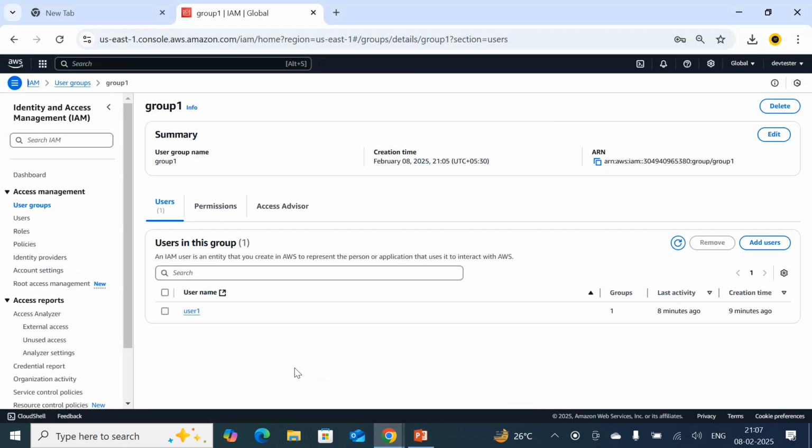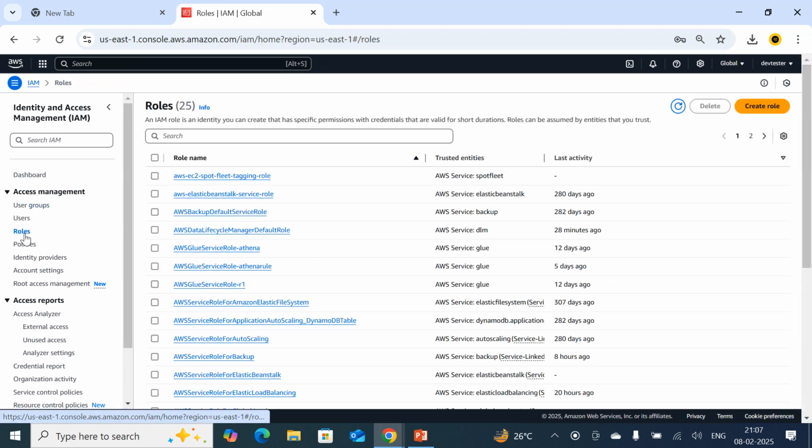So this is about groups. And if you think about roles, what do we mean by roles? In AWS we have two types of roles. One is default roles, which are given by AWS, and the other is custom roles. If you have a specific requirement, based on that requirement you create a role, and that role can be attached to an IAM user or any AWS resources. That is your choice.